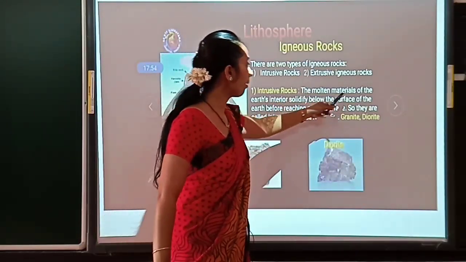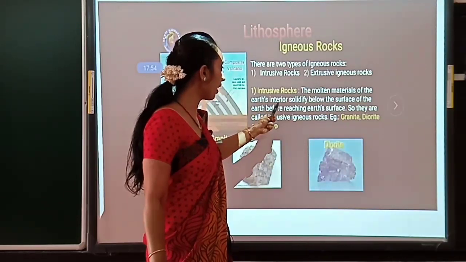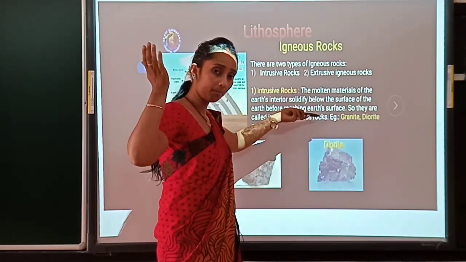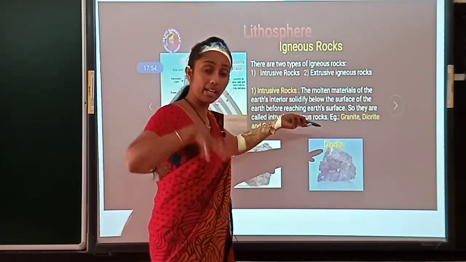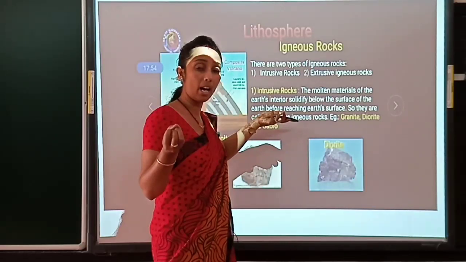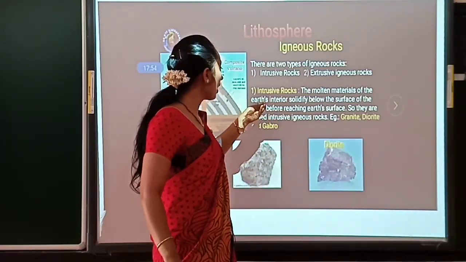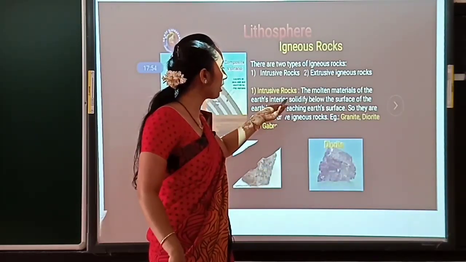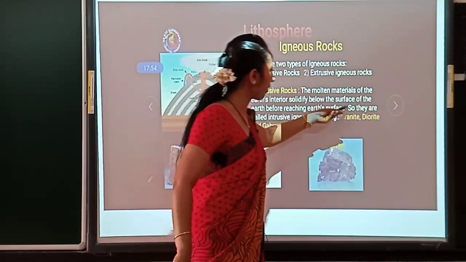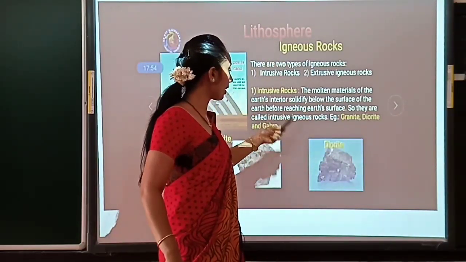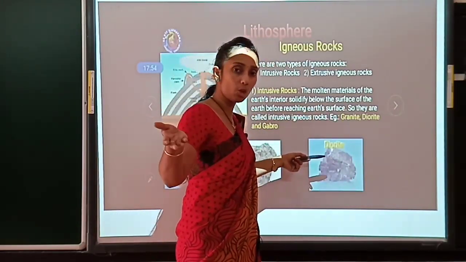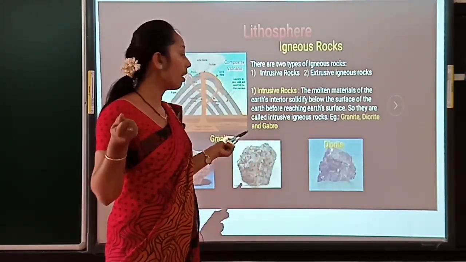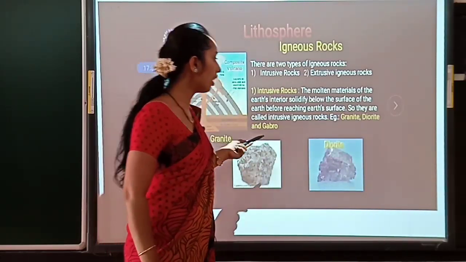See, the molten material of the earth's interior solidifies below the surface, not on the surface. Solidified in the sense it will get hard below the surface itself. Earth's interior in the sense below the earth, only there it will become solid, below the surface of the earth. Before reaching, in the sense before coming to the surface, the mineral will become hard, and that hard mineral we consider as a rock.